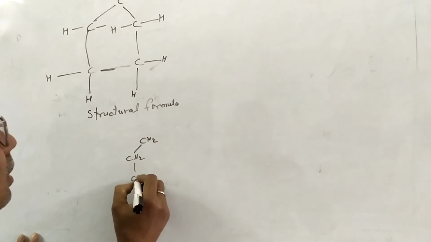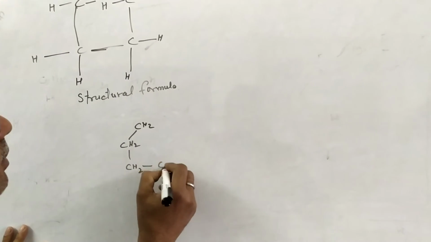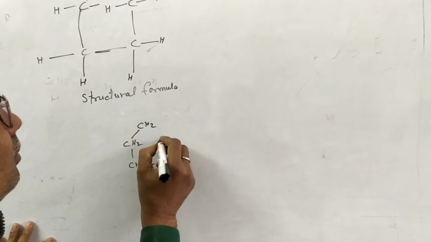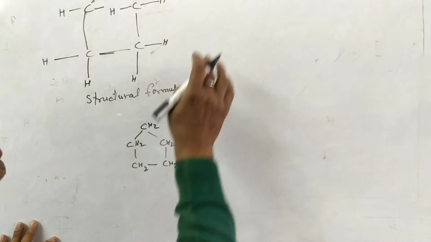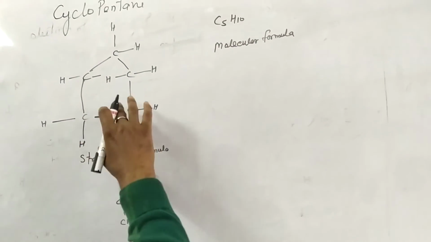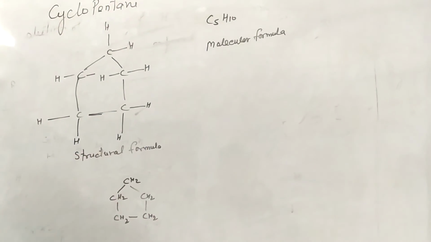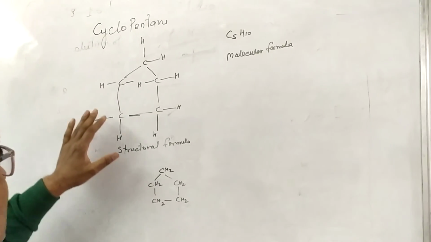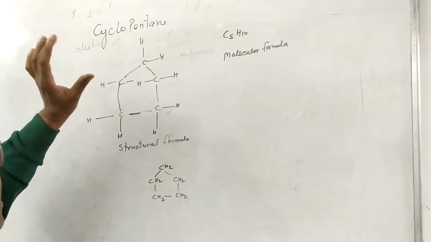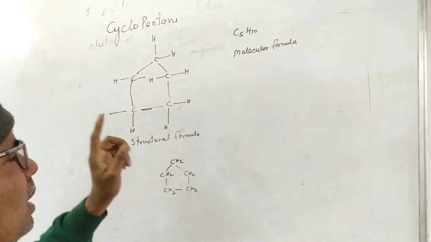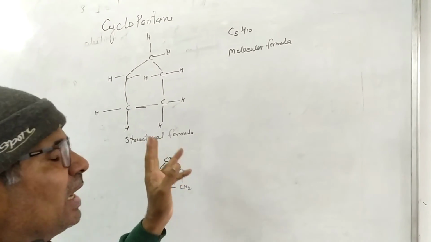This is half fold umbrella. This is completely fold, and this is open umbrella. This is the structure of cyclopentane. Now I will write the electron dot structure of cyclopentane.